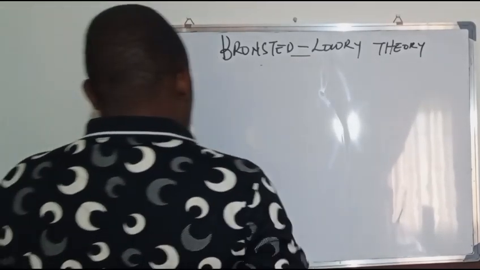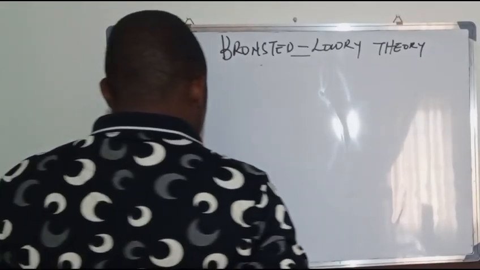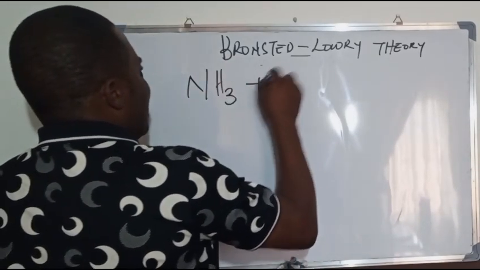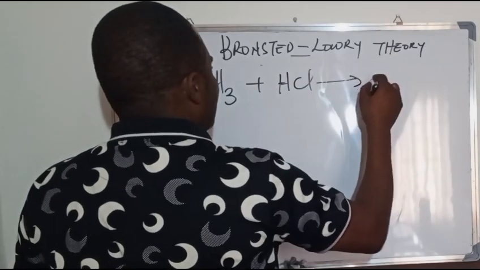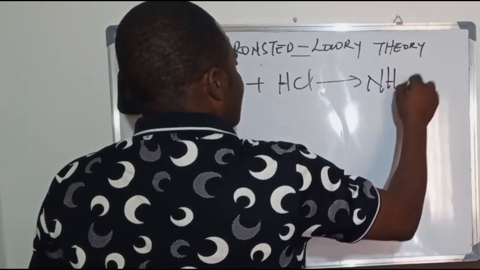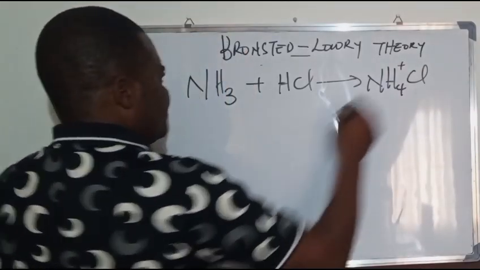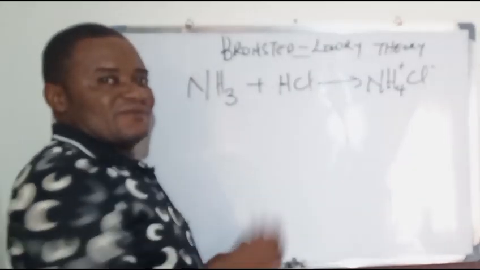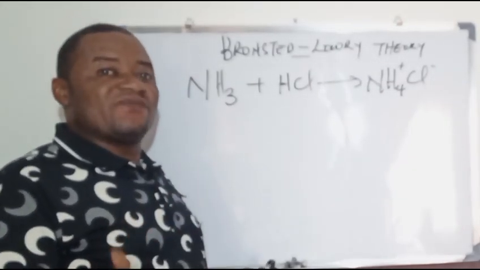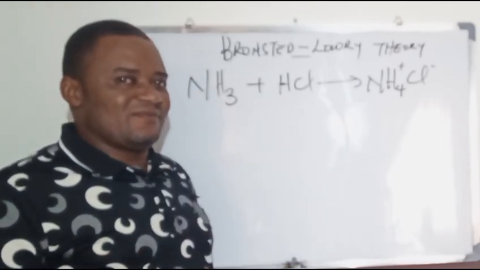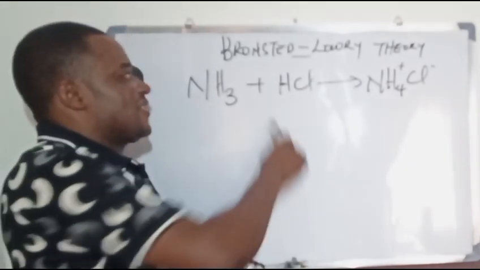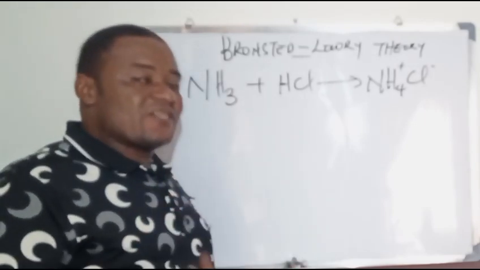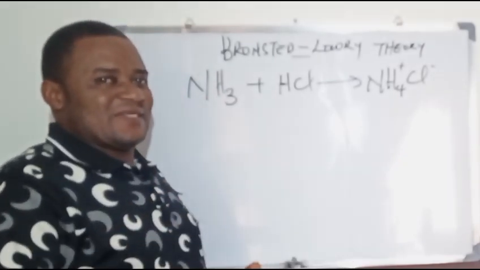Let's look at this reaction between ammonia and HCl. They are all gas reactions. This will give you NH4Cl, ammonium chloride. Now, if you take a look at this reaction, there is no water in it. So from the Arrhenius point of view, this would not have been an acid-base reaction. But from Bronsted-Lowry, this is an acid-base reaction because you can still define any of these species as acid or base on the basis of proton donation and acceptance.